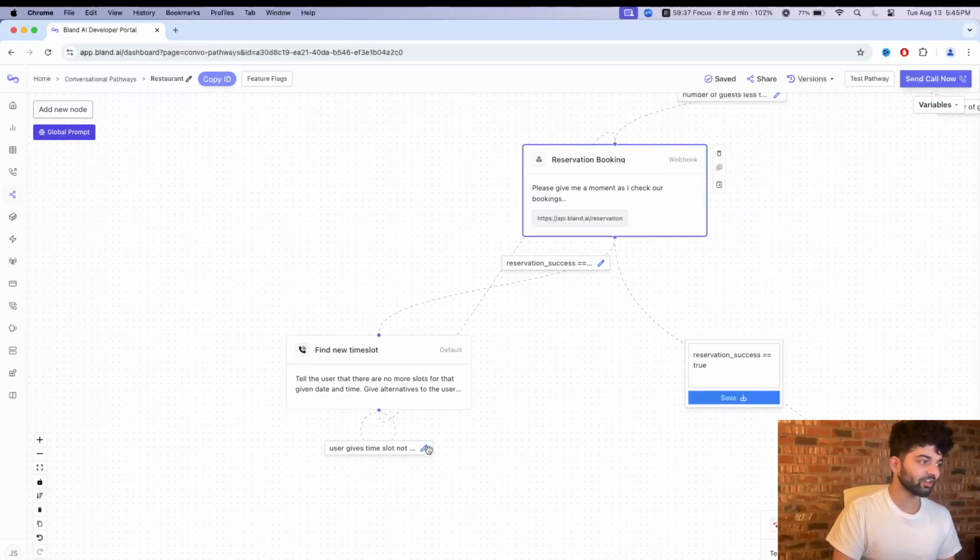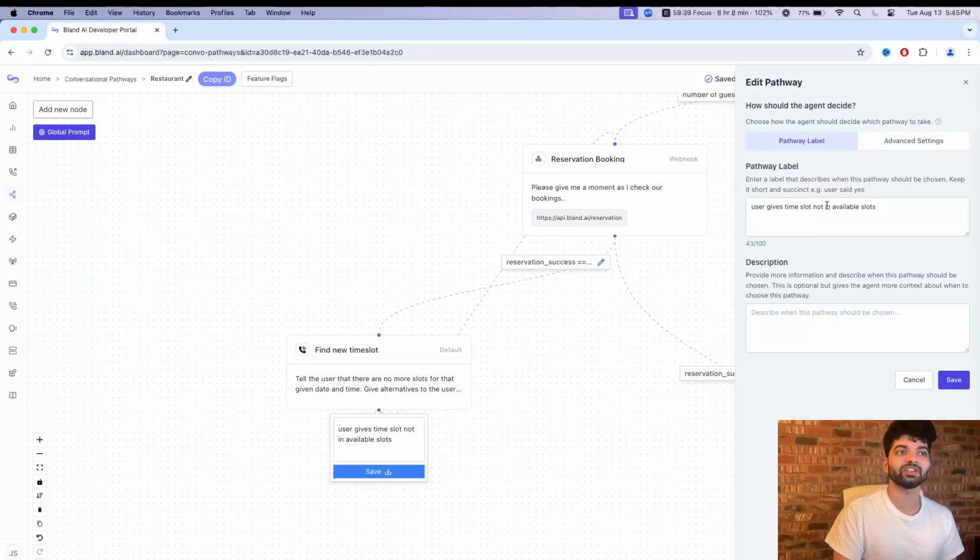And a small detail here is that if the user gives a time slot that's not in the available slots, so if the calendar here says that 4 p.m., 5 p.m., 6 p.m. is available and the user says, I want to book at 9 p.m., that's not an available time slot. So that's why it'll loop back here. That's what the AI will say. Yes, it's a little bit of a bug, but for simplicity, the demo has kept it this way. But you can build a bigger loop or a bit bigger system here so that it accounts for that. It's not that hard, but we're trying to keep this simple here.